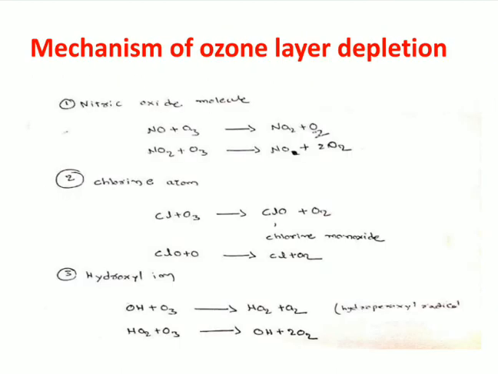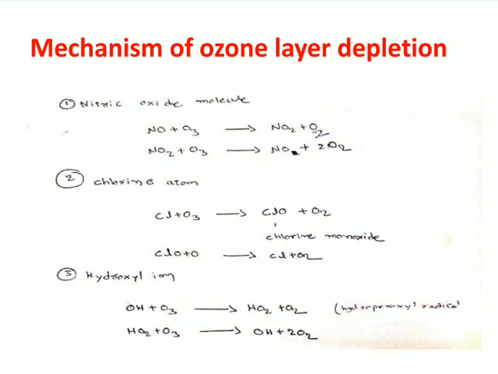So these are all the various chemical reactions taking place. We can say it as the mechanism of ozone layer depletion, and this depletion is taking place due to various pollutants released by man-made activities like industrialization, deforestation, urbanization, or comfortable living. People are using ACs and refrigerators for comfort, but they release pollutants like chlorofluorocarbons and hydrochlorofluorocarbons. These enter the atmosphere, move to the stratosphere, and deplete the ozone present in the ozone layer.